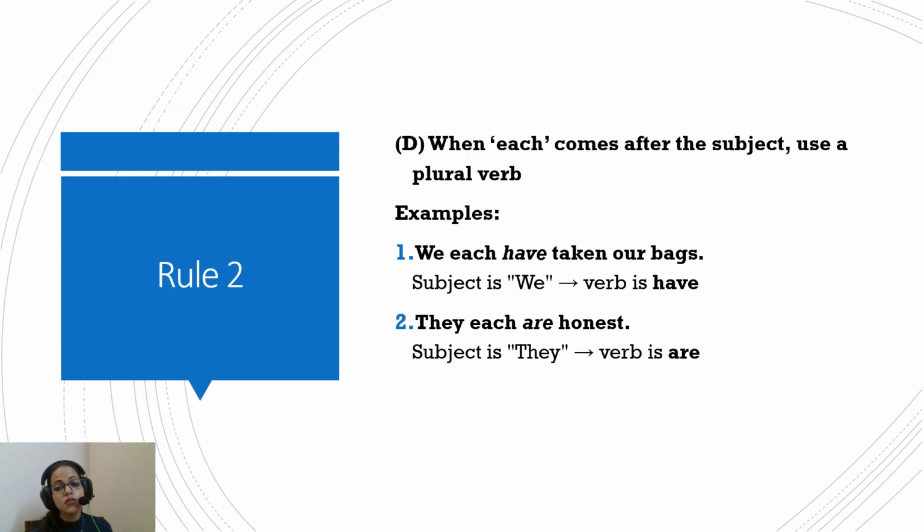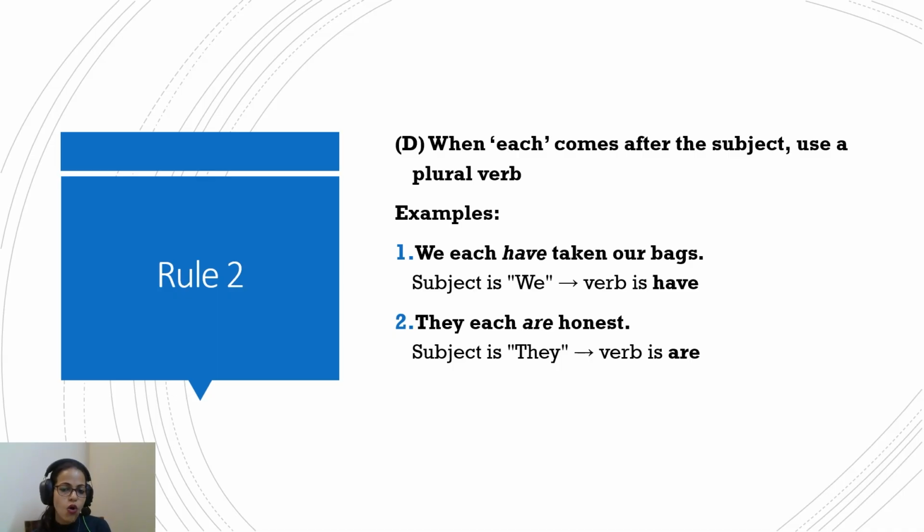Now, when each comes after the subject, use a plural. So, when each is at the starting, then we are clear, we'll follow it with the singular verb. But when each is after the subject, for example, we each have taken our bags. So, it's followed by we, so we will follow it with a plural verb. Subject is we, so here the verb is have.